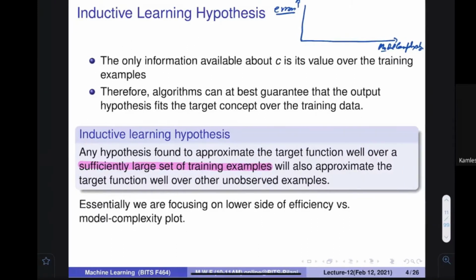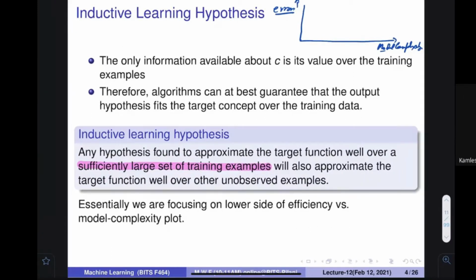Let's assume your model complexity is this and you are going to have this error. If you increase the model complexity, meaning your model becomes more capable, then the error would be smaller. So your error is going to reduce in this particular way. On the training data, the error is going to reduce in this particular way. Any problem with that?